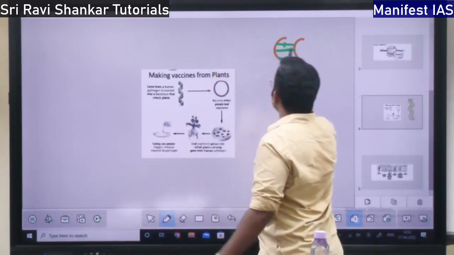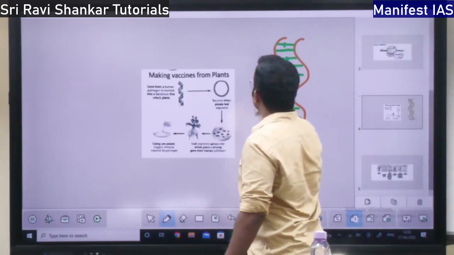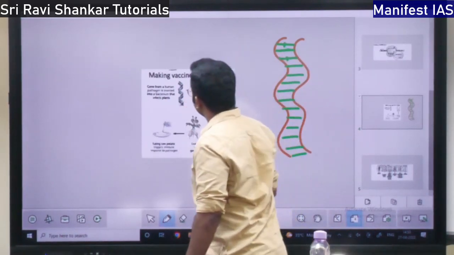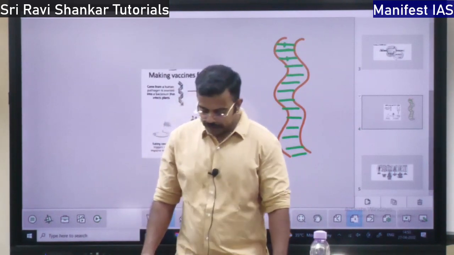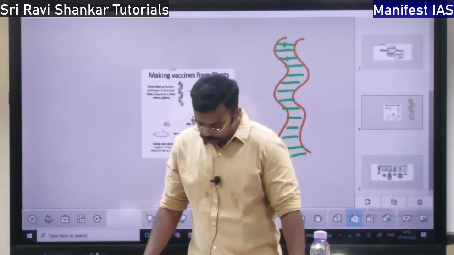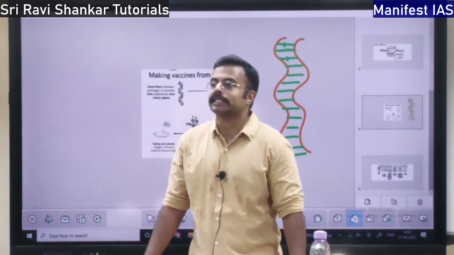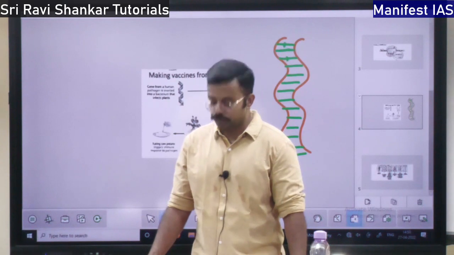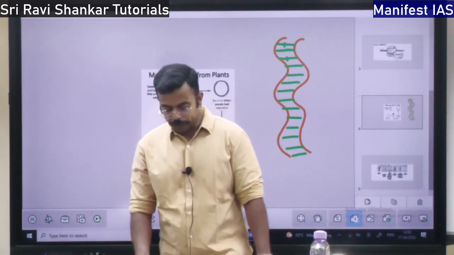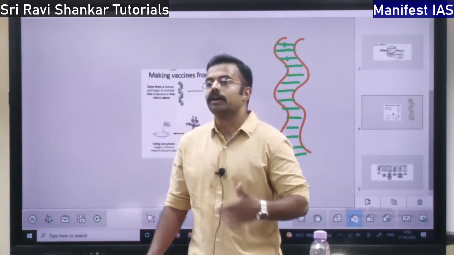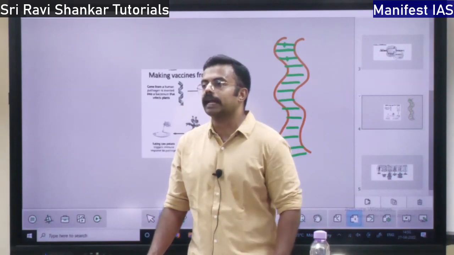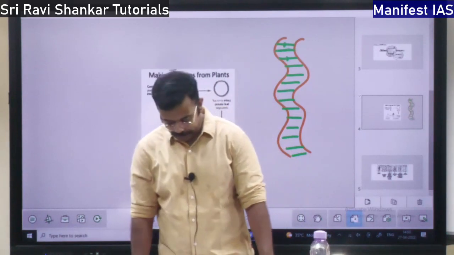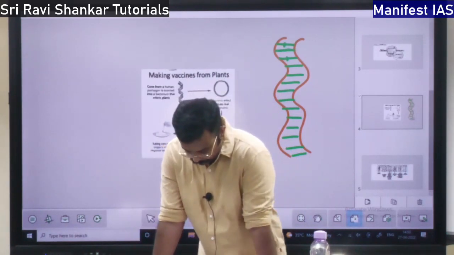This DNA is a twisted structure. Actually, here also there will be a lot of twisting, but the picture is very small. This twisting is because of the water present in the cell. Why does the DNA get twisted? It is because of the water, the hydrophobic and hydrophilic interaction. The DNA interacts with water and this structure is formed. That is, the twisting structure of the DNA will be formed, right?